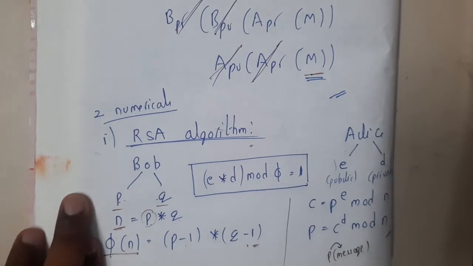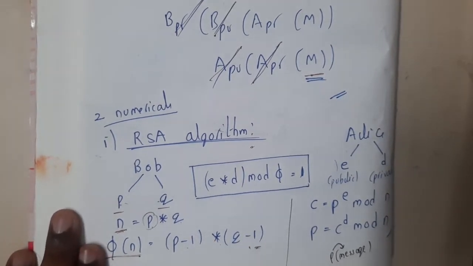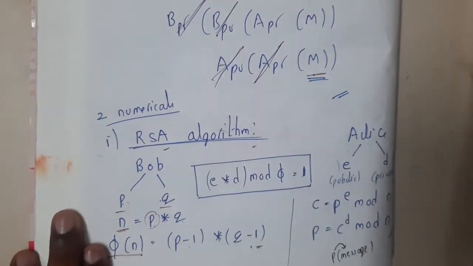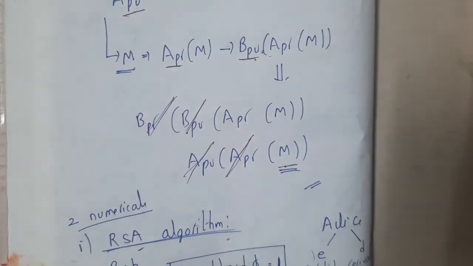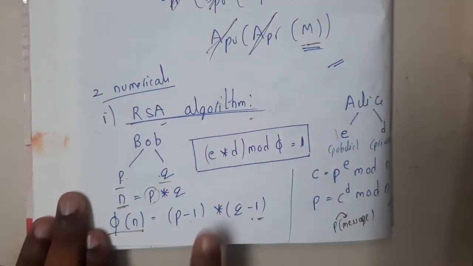Q minus 1. Okay, guys, I don't want one question, that is how we derive these formulas, because we are not going to go into detail about the derivation. I think you have already studied the RSA algorithm in your theoretical classes, in your semester. There will be some major flowchart, so if you derive that flowchart, you might get these formulas. I think these formulas are derived from that.